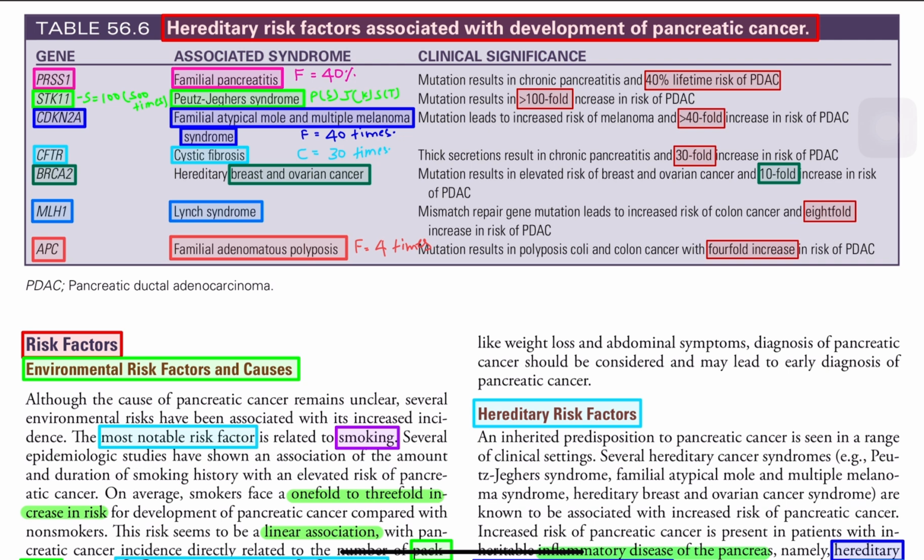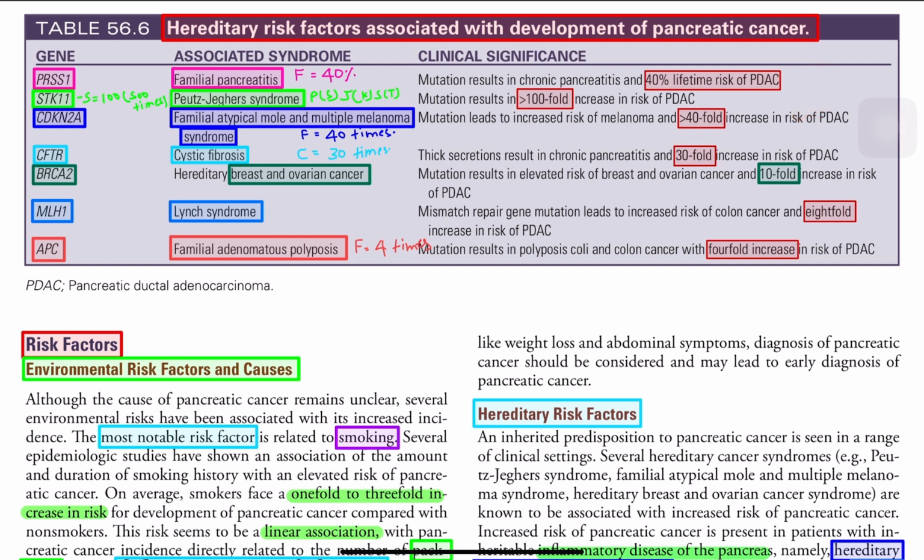Next is Peutz-Jeghers syndrome. The gene is STK11. How can you remember? P's next alphabet is S, J's next alphabet is K, S's next alphabet is T. So STK11. And there is S, say 100. 100 means 100 times, so more than 100-fold increase of pancreatic adenocarcinoma. This is the highest risk for development of pancreatic adenocarcinoma with any syndrome. This is MCQ, highest risk.